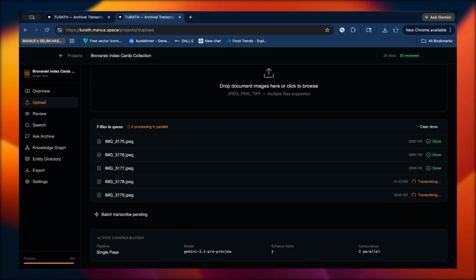Back here we can see that the AI has finished the first 3 note cards I uploaded to it, and now it's going through the rest of them. So just gonna wait for that really quick. And keep in mind, it's transcribing these cards based off of the context that we've already fed it. So it's pretty accurate. I would say it's about 95% accurate, or 95 to 98% accuracy based on my tests.